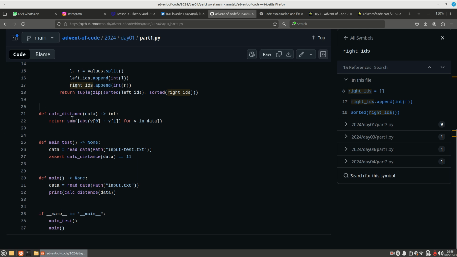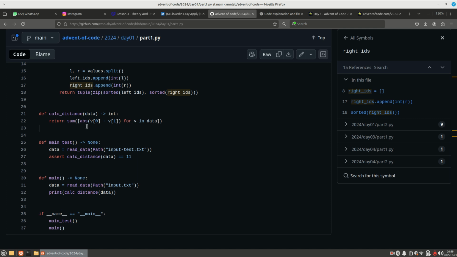Def calculate distance of data. He is assigning a variable data inside the function definition, and here he is expecting an integer value. We are expecting an integer value, that would be the distance, and there is nothing but a single line inside the function: return sum of absolute difference.